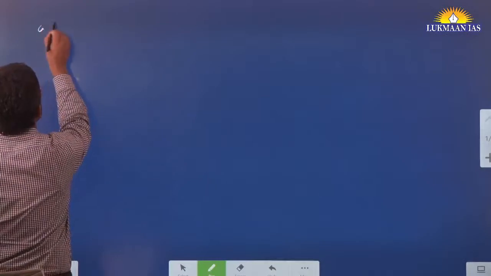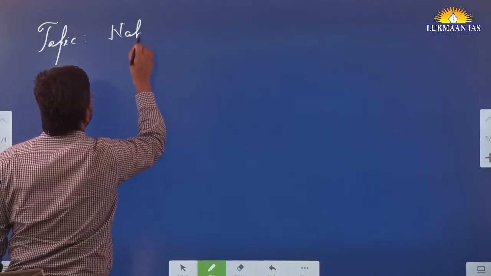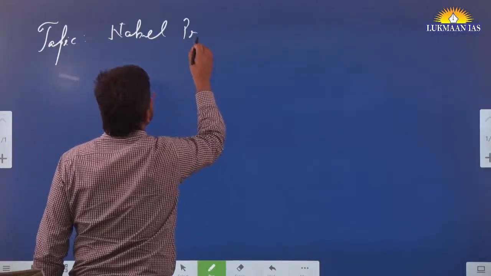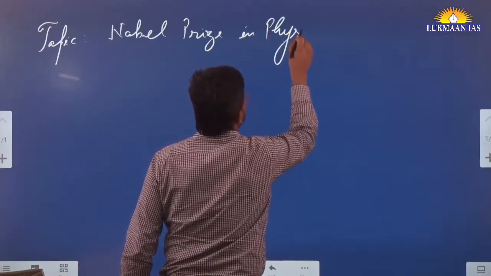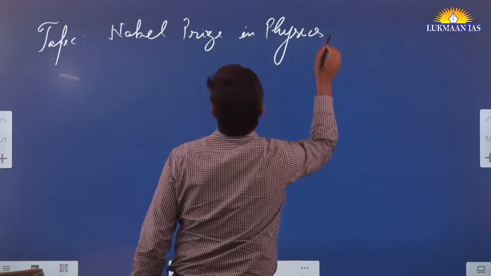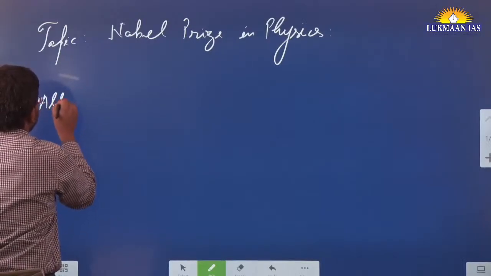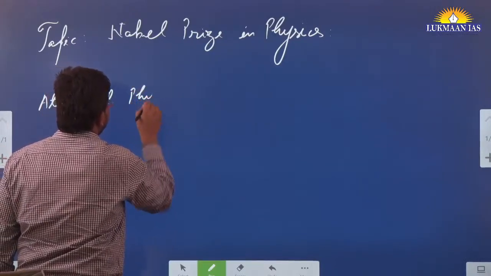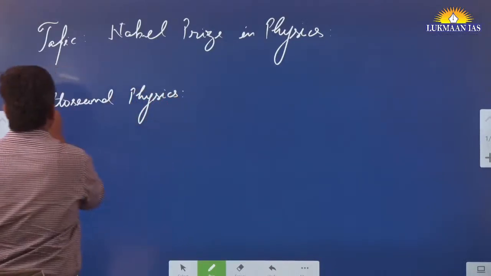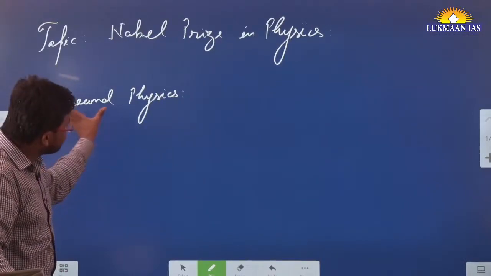So let us understand what attosecond physics is. The name of the topic is Nobel Prize in Physics. These people have been awarded the Nobel Prize in Physics for their work in attosecond physics. So we need to understand what we mean by attosecond physics. This is the name of the physics.